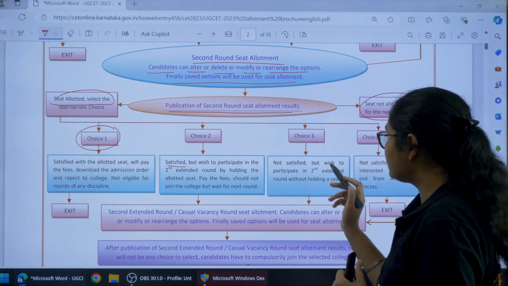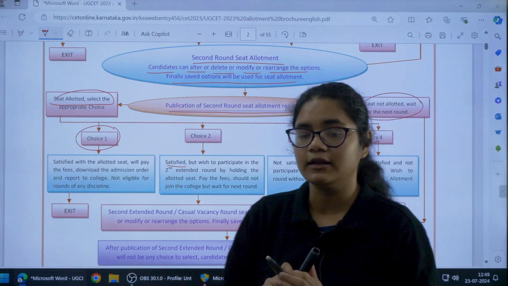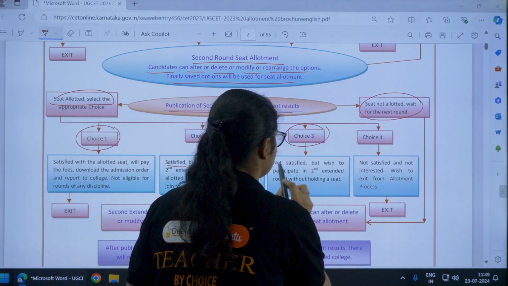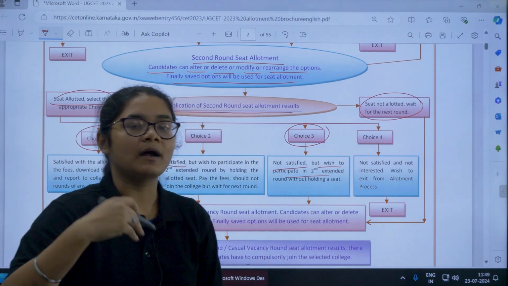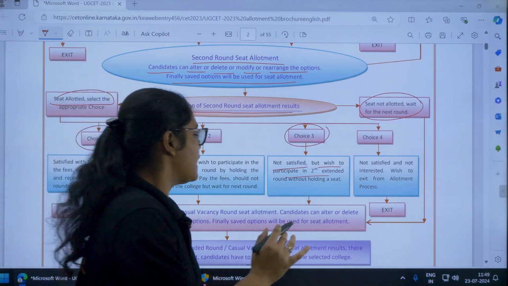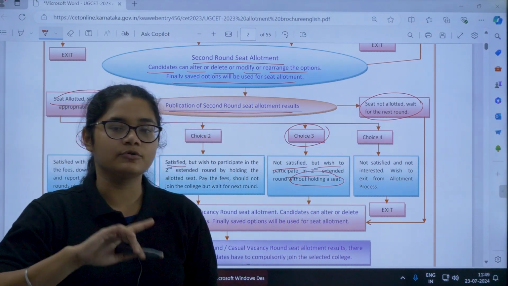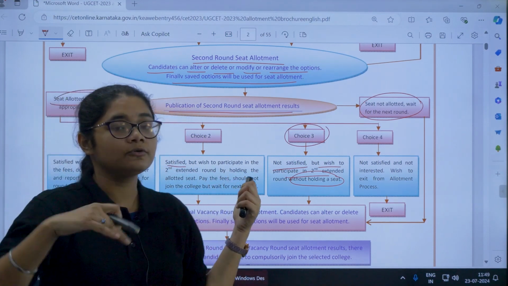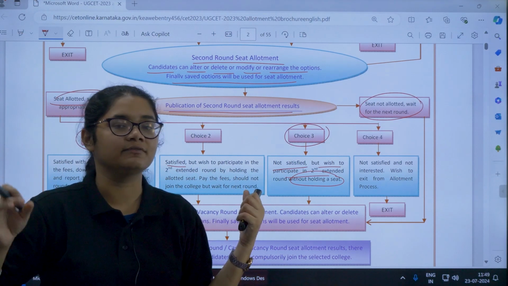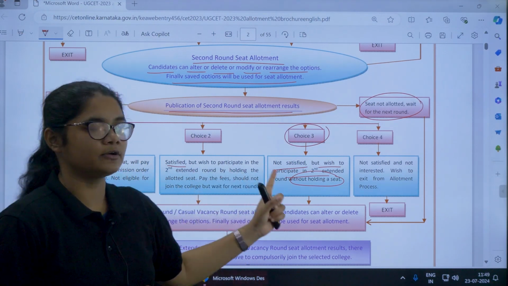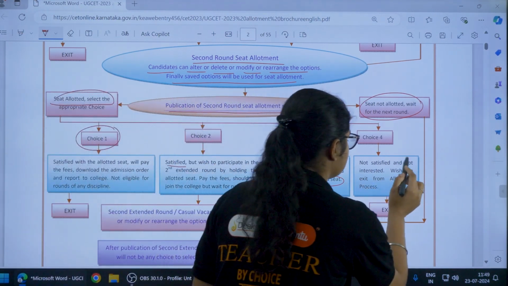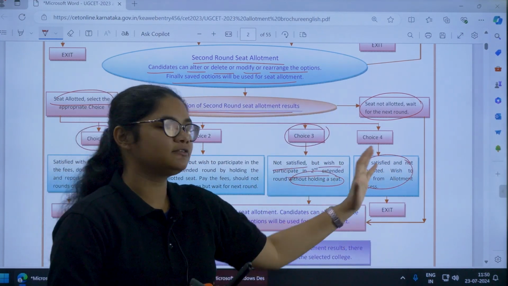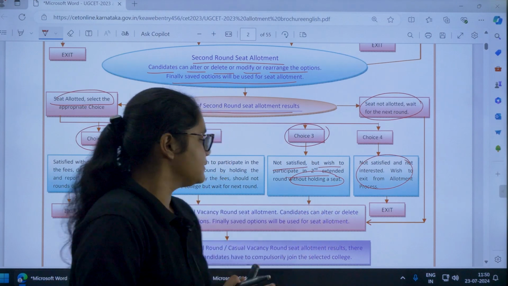Now coming to choice 3, here you are not satisfied and you are going to participate in the next round. So in choice 3 you are not satisfied and you wish to participate in the second extended round, and you are not holding this seat, right? So if you do not get any seat in the next round, this seat you will definitely lose. But in choice 2, if you do not get any seat in the next round, this seat will be retained. That is the difference between choice 2 and choice 3. And choice 4 is very similar. If you are not interested, you are not willing to participate in the next round, you will exit from the counseling process. Very simple.